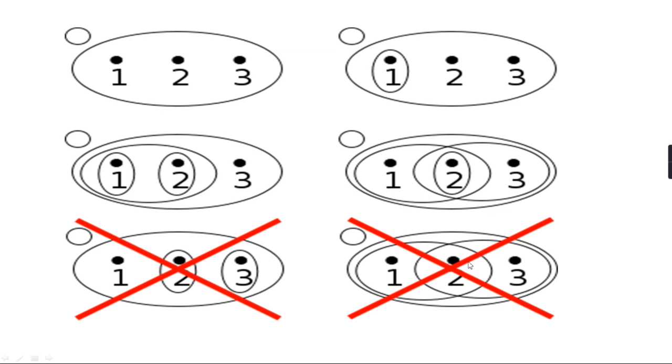Again, this last one: if we consider the intersection of {1,2} and {2,3}, the intersection is the singleton set {2}, that is not a member of this family, but {1,2} is a member of this family and {2,3} is also a member of this family. So it is not closed under finite intersection. So this is not a topology.